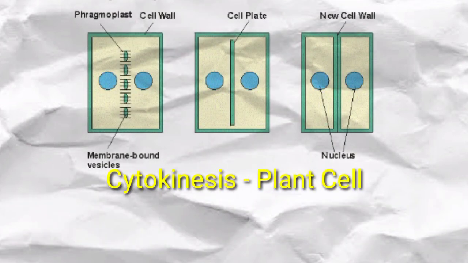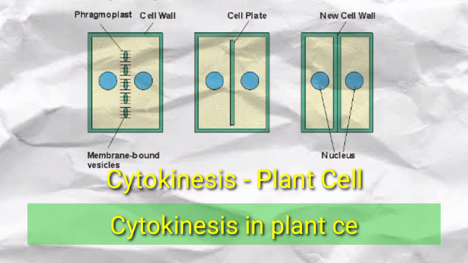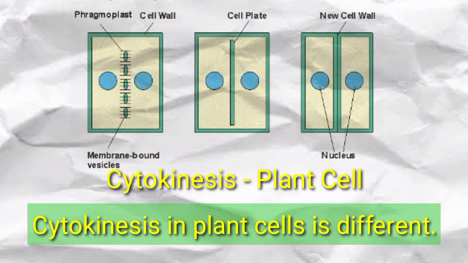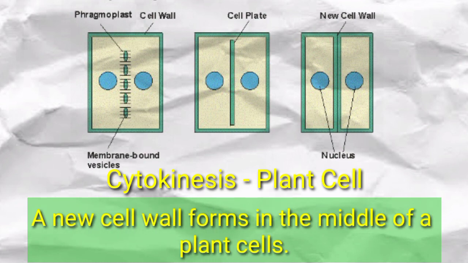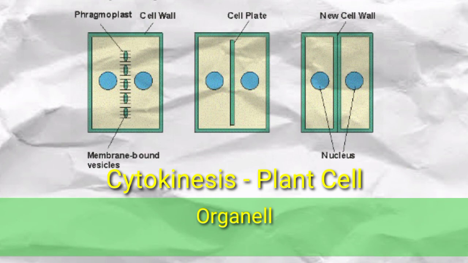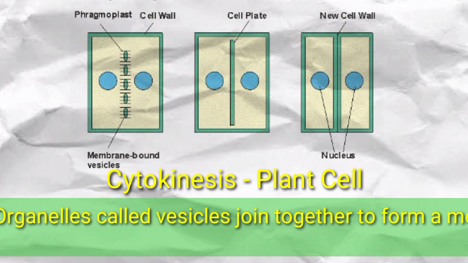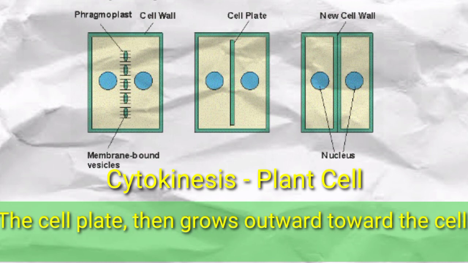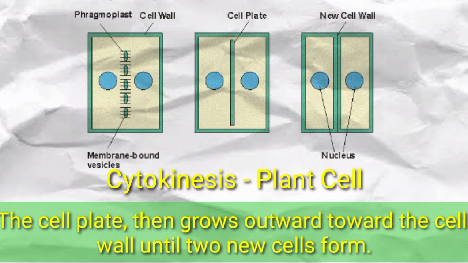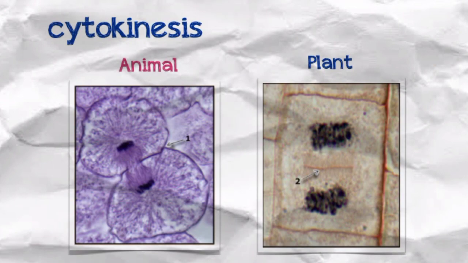Cytokinesis, plant cell. Cytokinesis in plant cells is different. A new cell wall forms in the middle of a plant cell. Organelles called vesicles join together to form a membrane-bound disc called a cell plate. The cell plate then grows outward toward the cell wall until two new cells form. Cytokinesis in animal and plant cells.